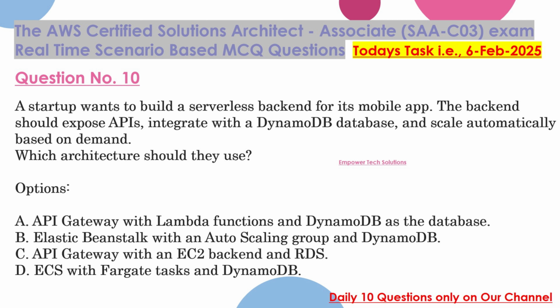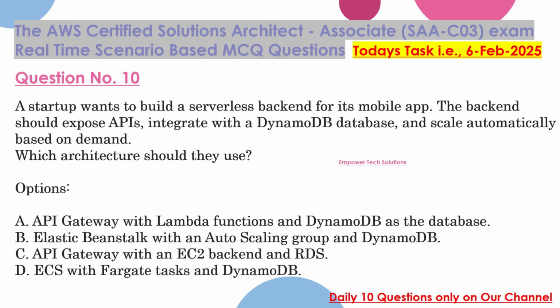Question 10. A startup wants to build a serverless backend for its mobile app. The backend should expose APIs, integrate with a DynamoDB database, and scale automatically based on demand. Which architecture should they use? Options: A. API Gateway with Lambda functions and DynamoDB as the database. B. Elastic Beanstalk with an auto-scaling group and DynamoDB.